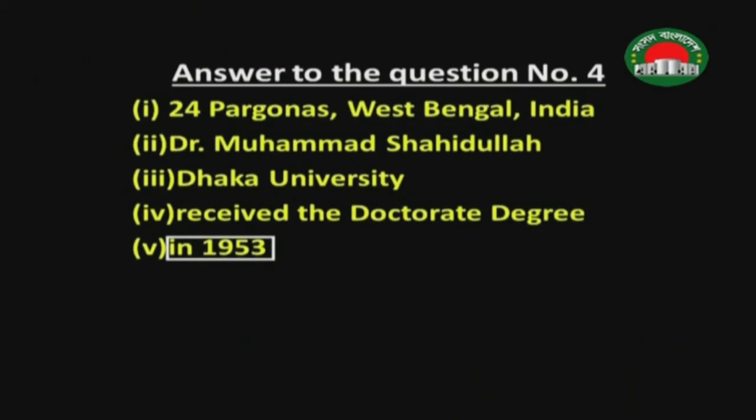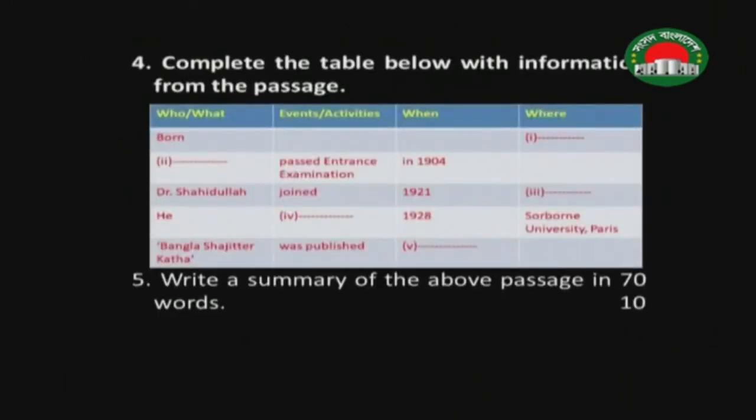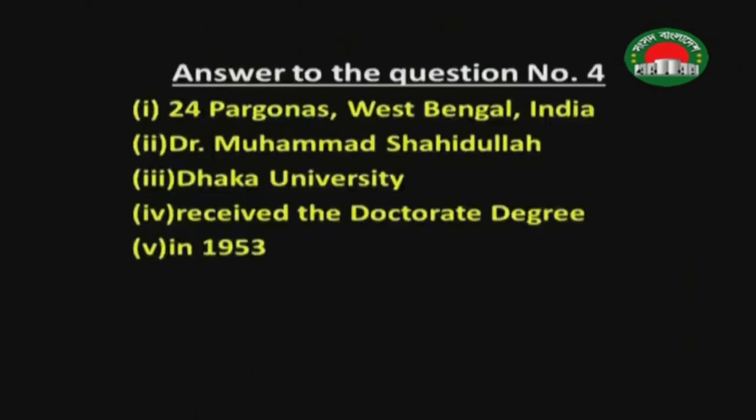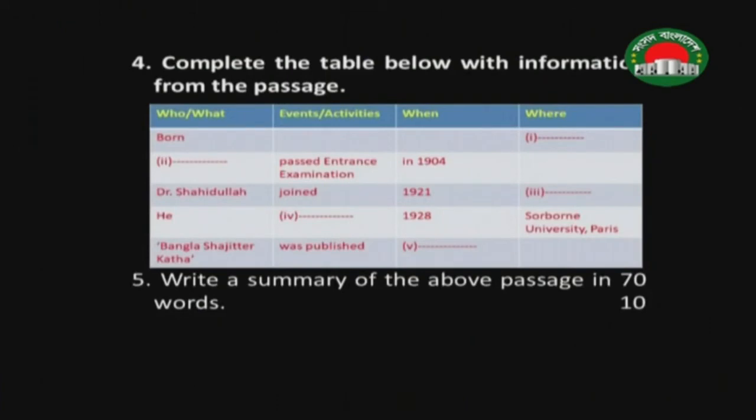So we have got the answer, we have recollected them, and now how to write those answers. We will just see that for the answer to question number 4 we will write the answers one after another vertically. Number 1, 24 Parganas, West Bengal, India. Number 2, Dr. Muhammad Shahidullah. Number 3, Dhaka University. Number 4, received the doctorate degree. Number 5, in 1953.